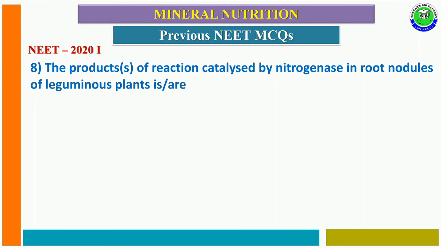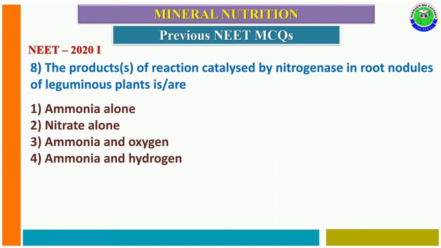Question number 8 from NEET 2020 phase 1. The product of the reaction catalyzed by nitrogenase in root nodules of leguminous plants is: first option ammonia alone, second option nitrate alone, third option ammonia and oxygen, fourth option ammonia and hydrogen. The correct answer is fourth option. So the nitrogenase enzyme performs nitrogen fixation and it converts nitrogen into ammonia and hydrogen.